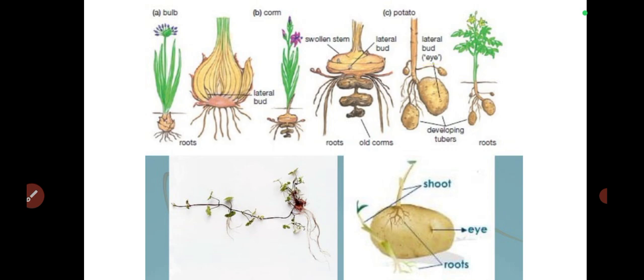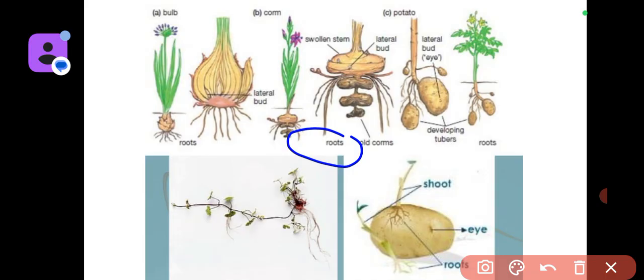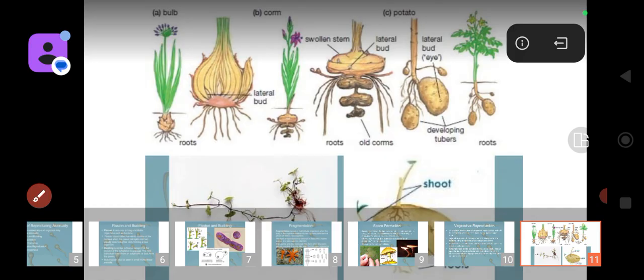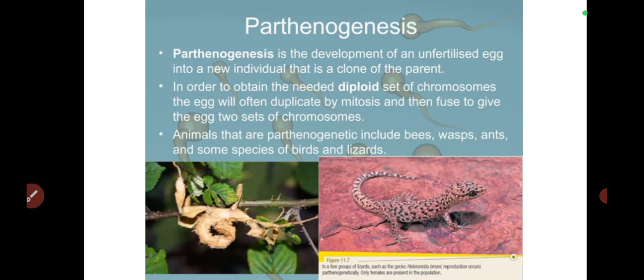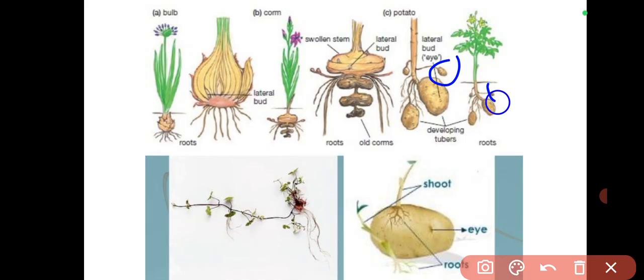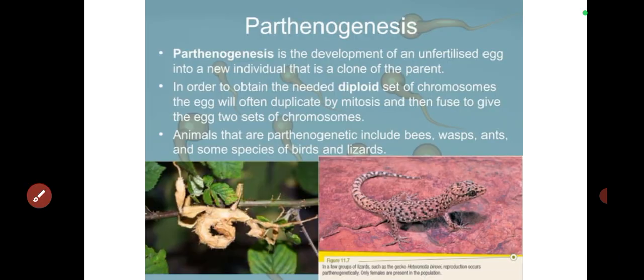Is that okay? You see all these parts that you're seeing here, they can really grow back. They can grow into a new organism. Is that okay? They grow into a new organism by themselves and they separate. That's why you see the propagation of potato very easily. If you plant one piece, you're going to see it multiply itself. Is that okay? Because the entire body is vegetative. Now there's parthenogenesis.